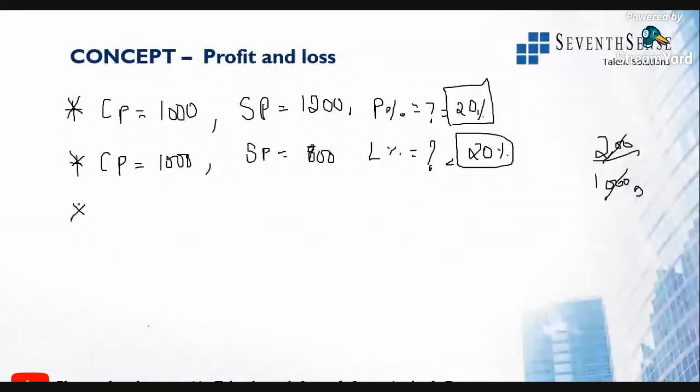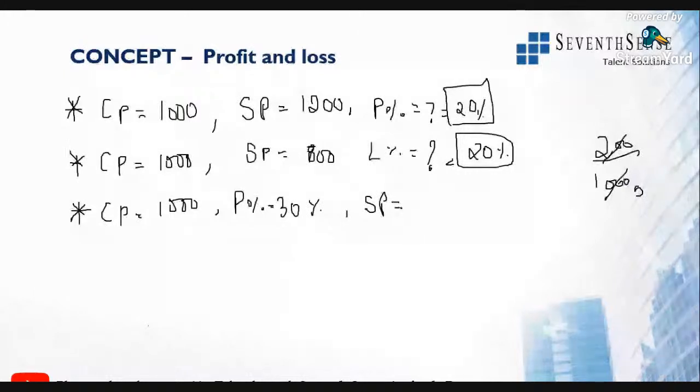Now, with a different method, if cost price is 1000 rupees, profit percentage is 30%. So cost price is given, profit percentage is given. What is the selling price? Use the formulas which I told you. Use the formula for selling price and tell me the answer quickly. I'm just giving you all the possibilities of the questions and formulas so that you can easily understand.